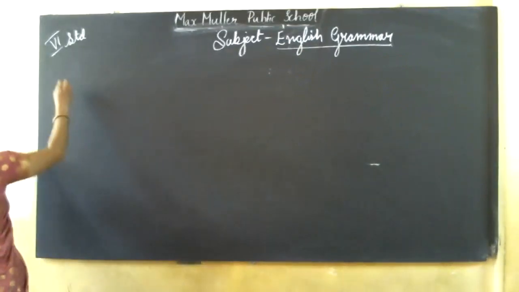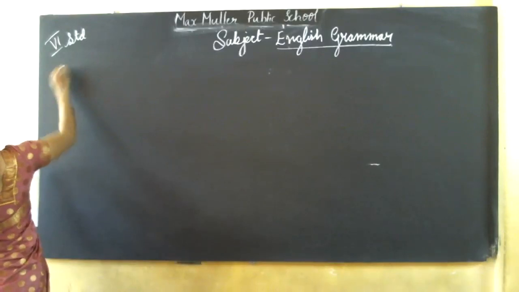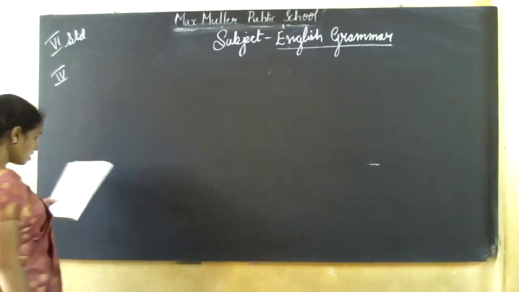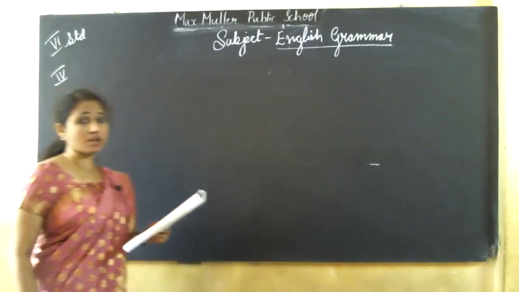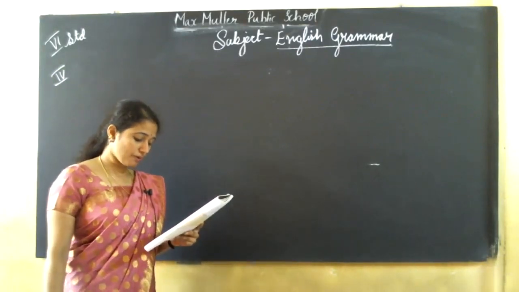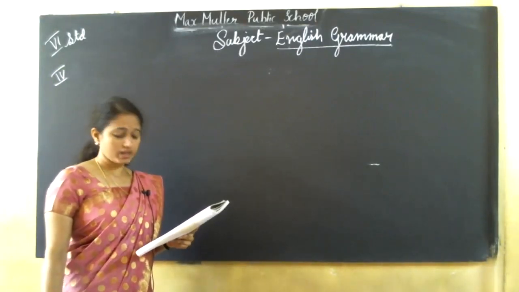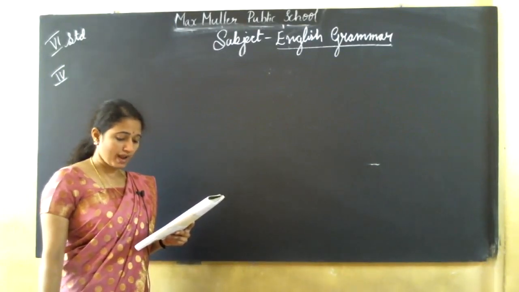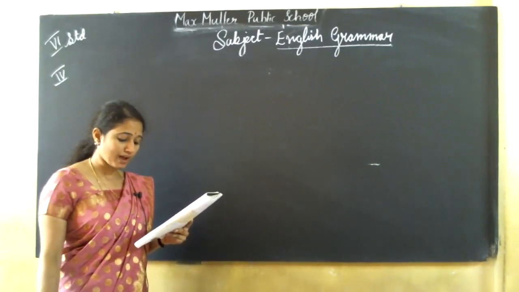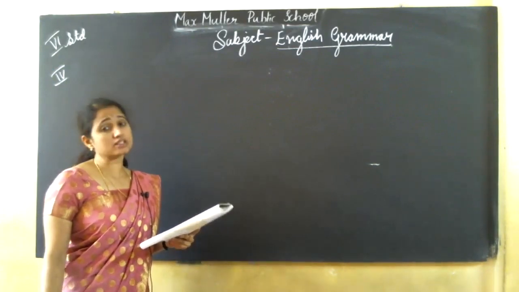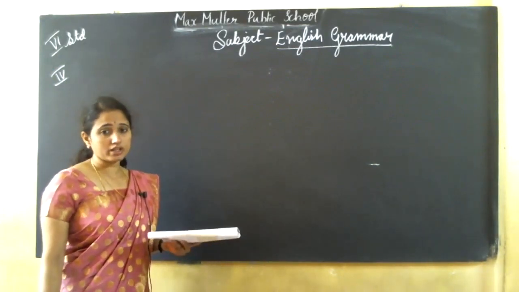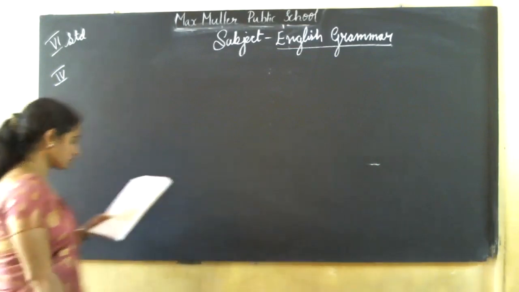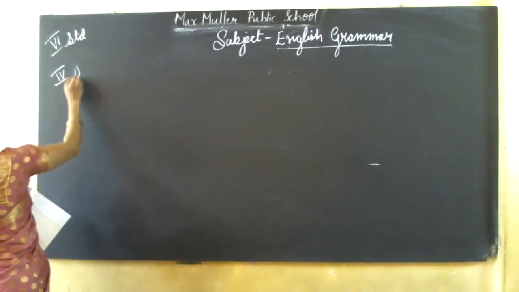Okay, first one, fourth main, page number 14. I am repeating the page number. In page number 14, fourth main, fill in the right article or leave a blank when no article is needed. When no article is needed, you have to put a small dash. Okay, first one, we'll see what to write.